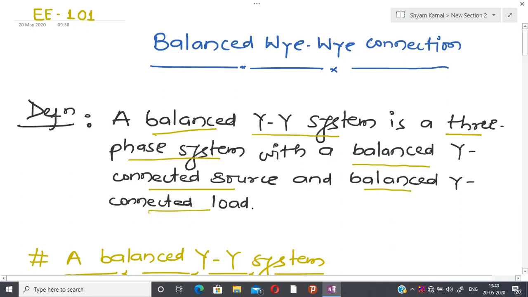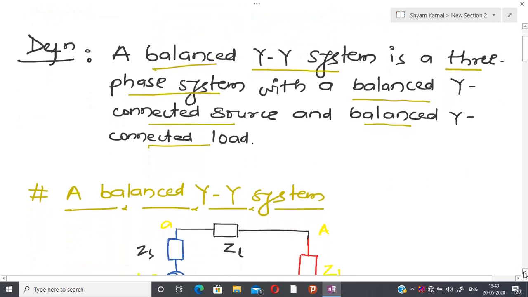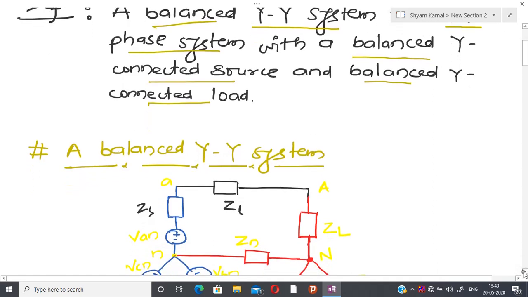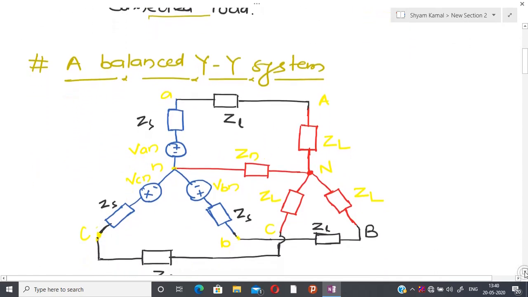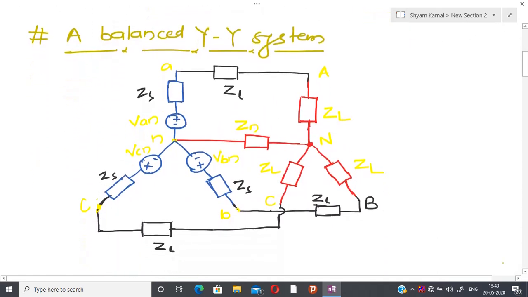That is the definition of the balanced YY system. Let us try to see the same system captured by the above definition using the circuit diagram. In order to save time, I have already drawn the circuit diagram.